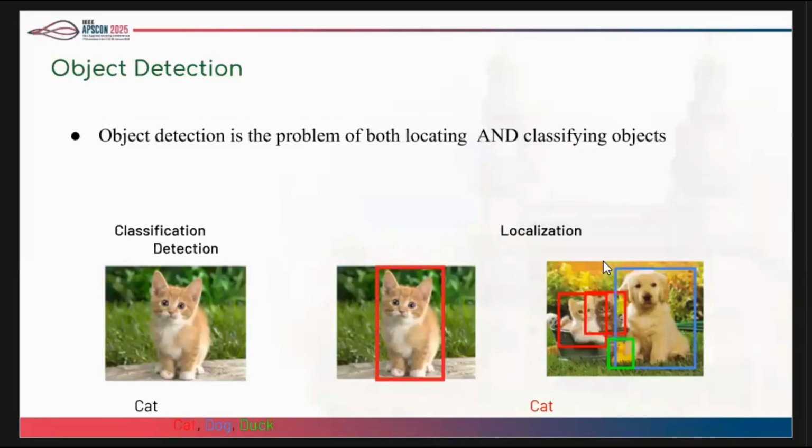Object detection consists of two components. One is classification and another one is localization. Classification tells you what the object is, and localization tells you where the object is in the frame. In classification and localization, there will be one object in the image. In detection, there will be multiple objects present in the image, so you will classify and localize multiple objects at the same time.